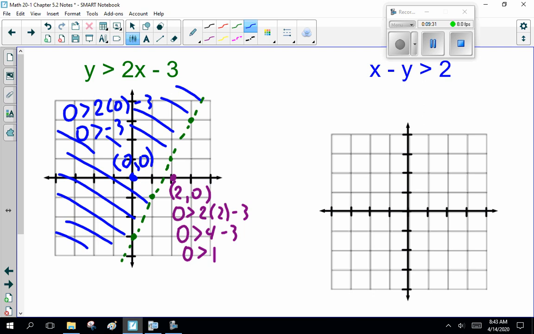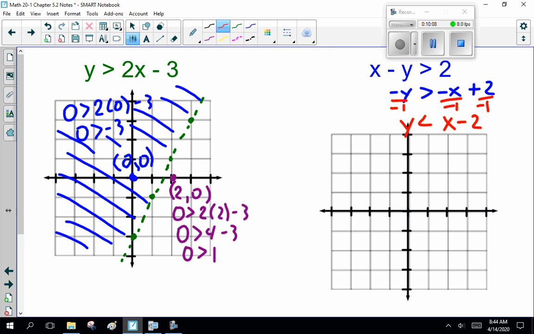Now, there's several ways to do this. If you go back to graphing, you can do x and y intercepts. X-intercept, y is 0, x is 2. The y-intercept, when x is 0, then y is minus 2. But most of you guys are just going to rearrange this, so it's minus y greater than minus x plus 2. And then what do you do? You divide everything by minus 1. So y is less than x minus 2.